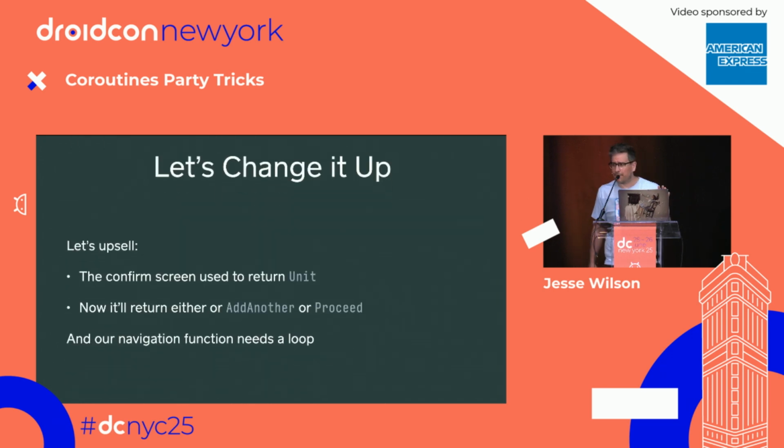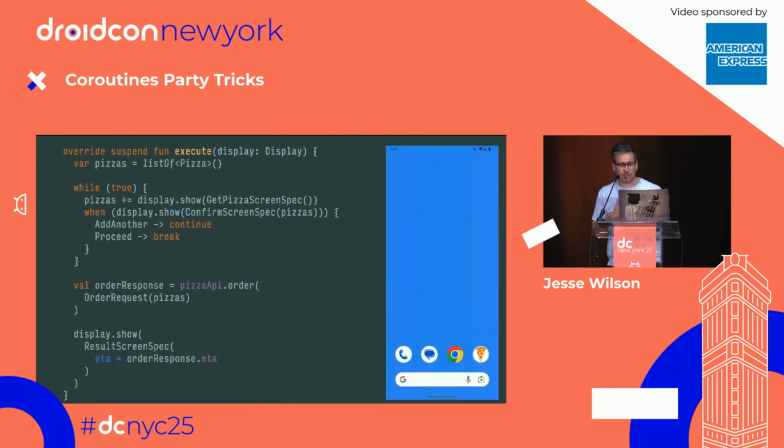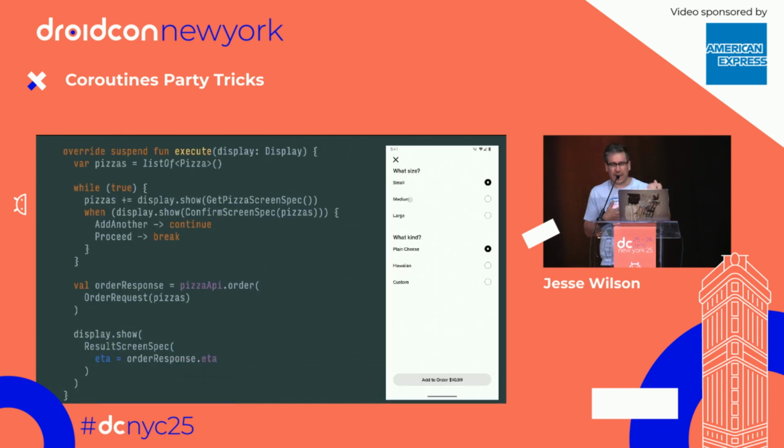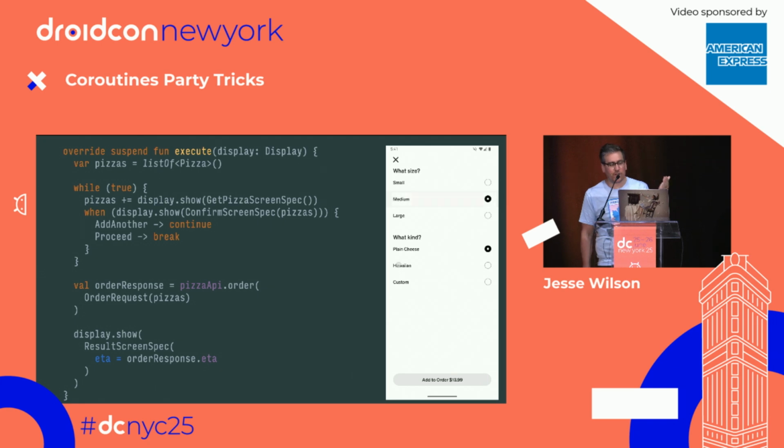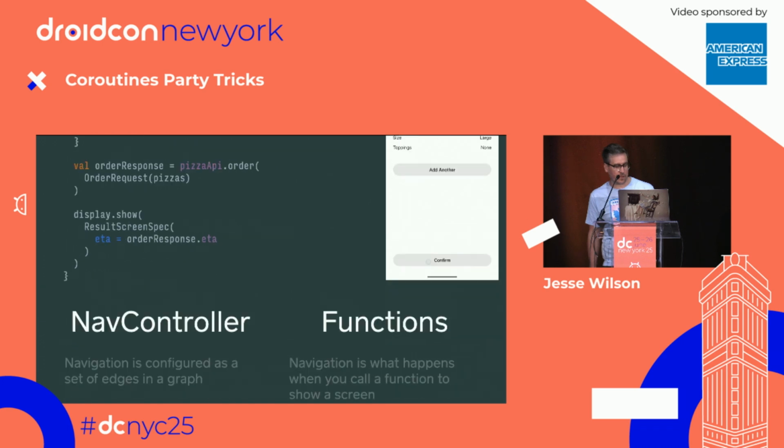Now I want to change it up. I want to add a new mechanism. Maybe I want to upsell an extra pizza. So in this case, I just changed the business logic of navigating through my screens. I still show the get pizza screen first, but then the confirm screen, instead of just always returning a constant value, can return either that the user chose to add another pizza and we loop, or proceed and we go on to the next screen. And so I've written the navigation logic as a while true loop.